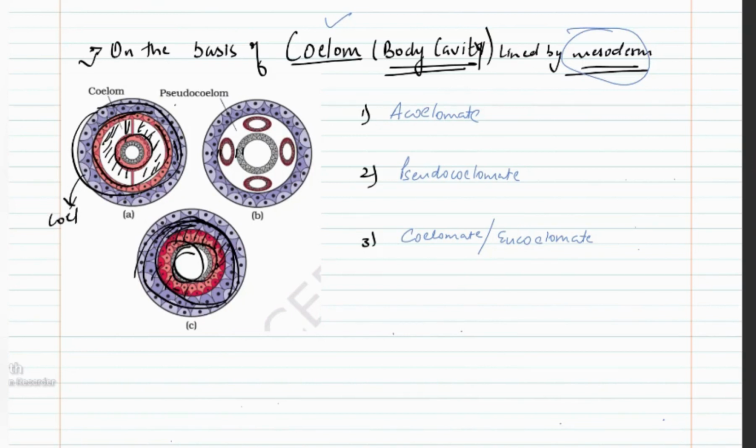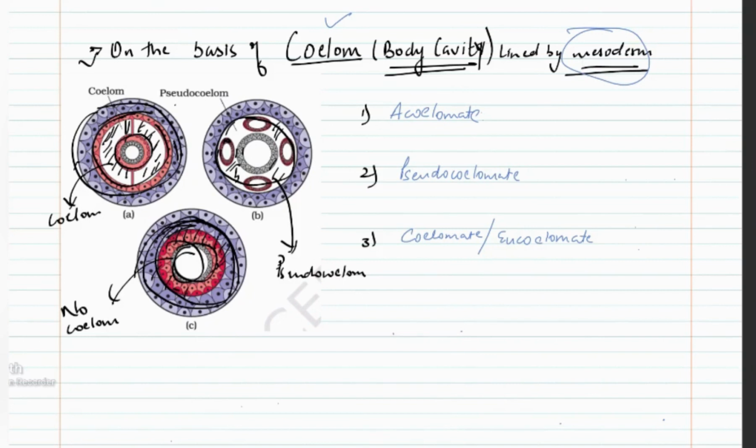So this is a coelom, this white space is a coelom. Here there is no coelom, and in this diagram there is a white space, but you can see that this pink colored mesoderm is not lining this white space. So such a type of coelom is known as pseudocoelom, when cavity is present but it is not lined by mesoderm, rather mesoderm is present as scattered pouches.